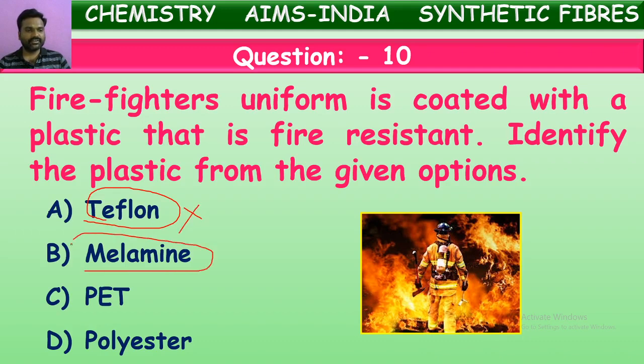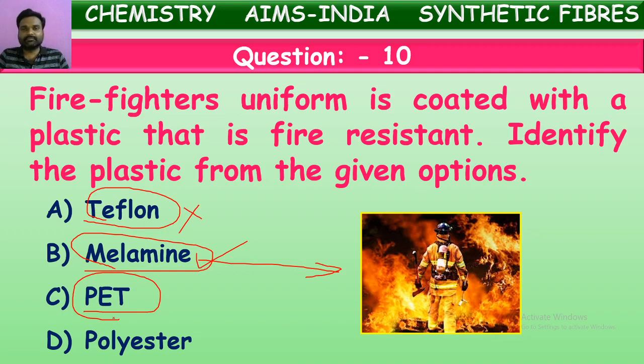Yes, actually it is melamine. Melamine is fire resistant and it won't melt also. That is why melamine is used in making of firefighters' uniforms. Melamine is the correct answer. What is PET, and where is it used? PET is nothing but polyethylene terephthalate. It is one of the thermoplastics, whereas melamine is a thermosetting plastic.